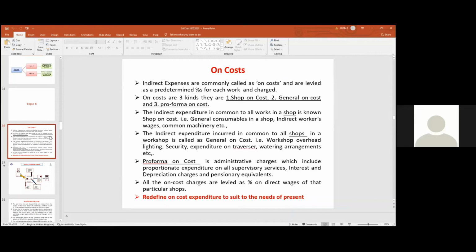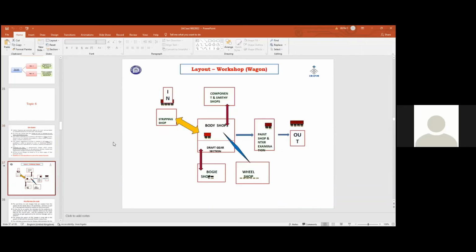Means what is a shop on cost? Shop on cost means the indirect expenditure incurred in common to all works in a shop, a small shop. So I will show you the diagram here. This is a stripping shop, this is a component smithy shop, a bogie shop. In a stripping shop, there are 3-4 more activities. So indirect expenditure incurred in common to this particular shop is known as shop on cost.